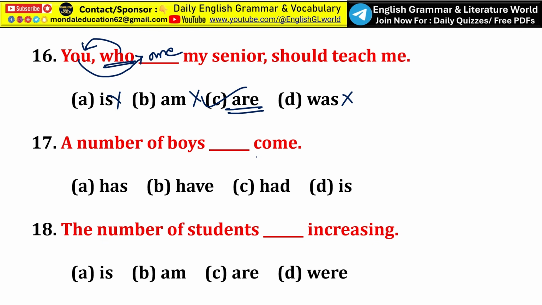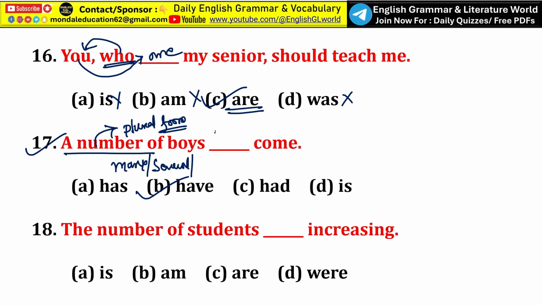Next, a number of boys dash. So next, look at the 17th. Many students become confused between a number of and the number of. This is a very common exam question. So here the phrase a number of suggests many, several. A number of is always treated as a plural form. So a number of boys takes a plural verb, that is have. A number of boys have come. So option B, have, is the correct answer.